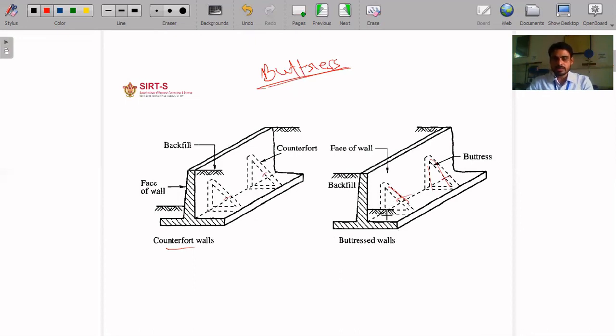In the case of the buttress retaining wall, they are in the front side of the retaining wall, and they are not hidden in soil because the soil is filled in the backside. So they create obstructions during the movement of passengers or vehicles or any use, and they acquire space in the front side. That's why they are omitted in favor of the counterfort retaining wall. If we construct in the counterfort manner, this space is usable. That's why nowadays the counterfort retaining wall is used on a large scale.